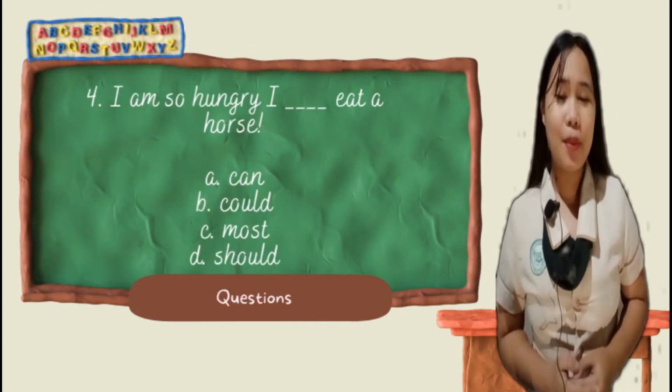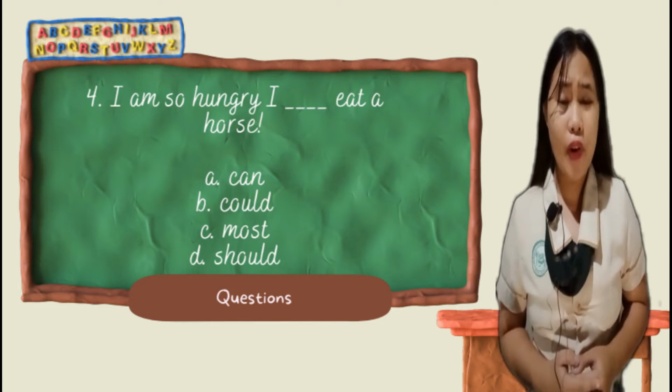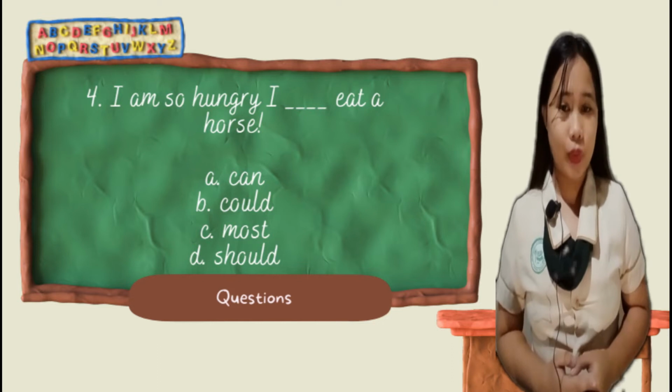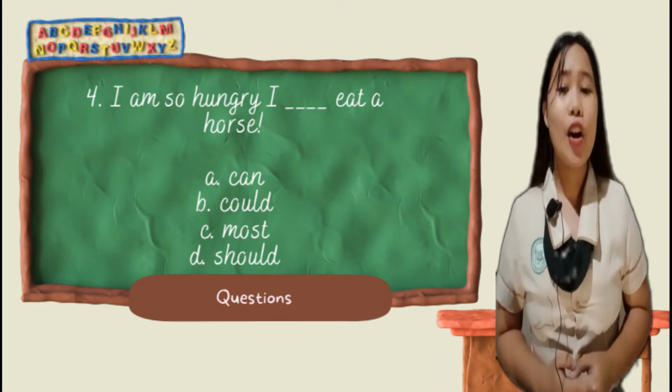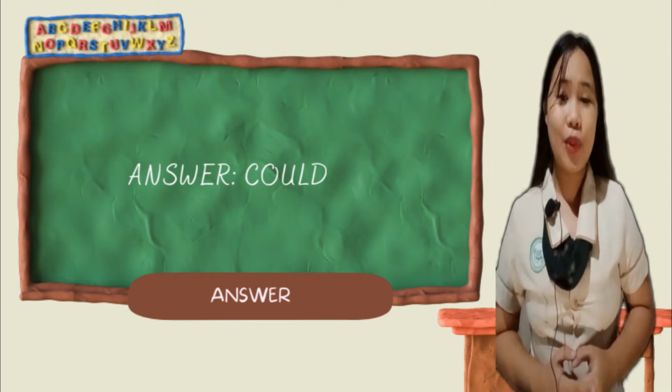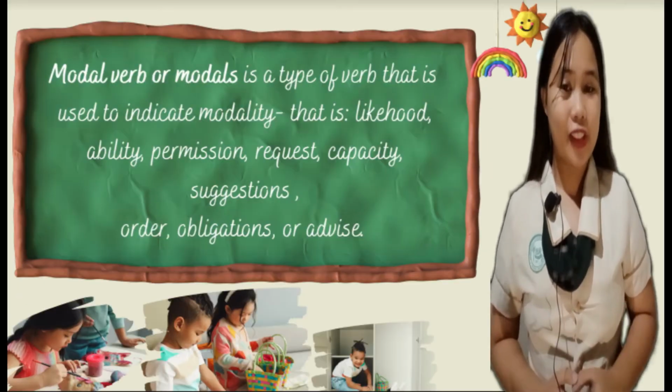Last number, I am so hungry, I blank eat a horse. A can, B could, C must, D should. The correct answer is could. Perfect. Now let's move on to a proper discussion of what modal verbs or modals are.